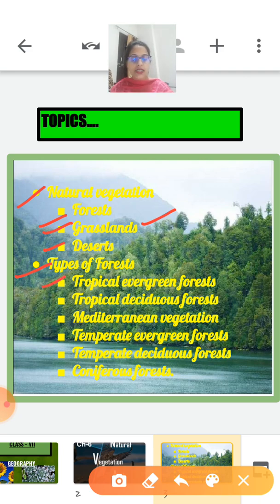First, tropical evergreen forest. Next, tropical deciduous forest. The third, Mediterranean vegetation. Next we have temperate evergreen forest. Then temperate deciduous forest, and the last one is the coniferous forest. Okay, so let's start.